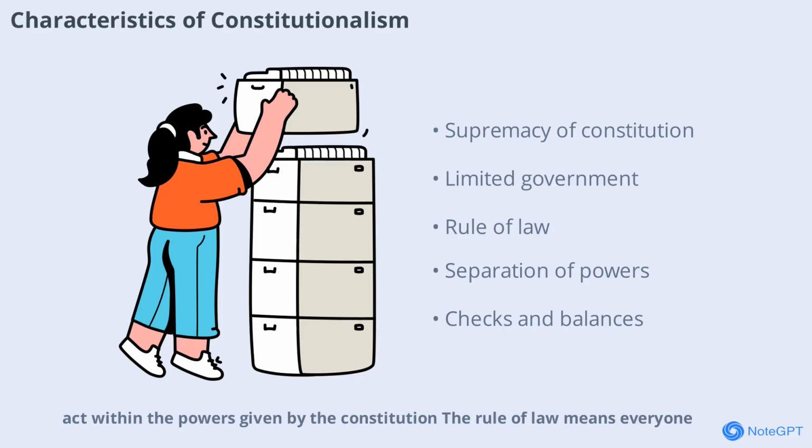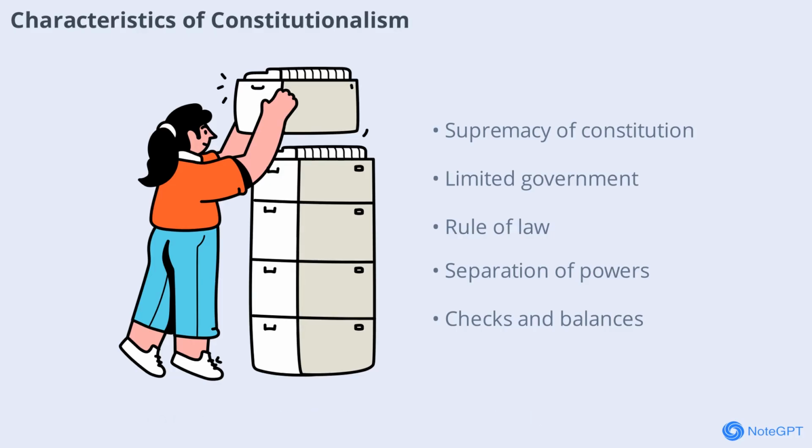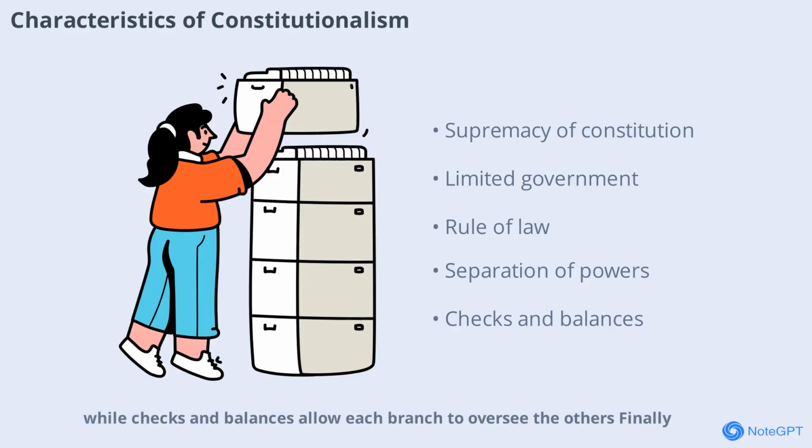The rule of law means everyone, including leaders, is subject to the law. Separation of powers divides authority among the legislature, executive, and judiciary to prevent concentration of power. Fundamental rights are guaranteed and protected from arbitrary government action. An independent judiciary safeguards constitutional values, while checks and balances allow each branch to oversee the others. Finally, a democratic system ensures the government is elected by and accountable to the people.